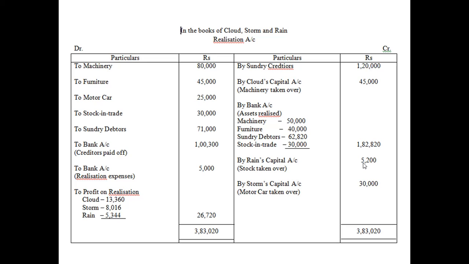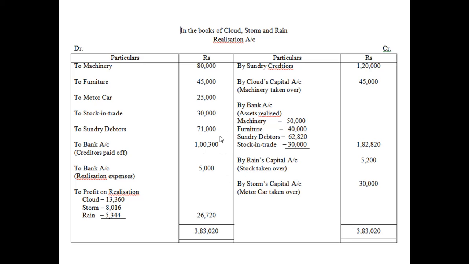From the stock of rupees 30,000, 5,000 was taken over by Rain. The remaining stock, 25,000, was realized at 20% above book value. 25,000 into 20% is 5,000, so 25,000 plus 5,000 is 30,000. This is how the stock is realized.